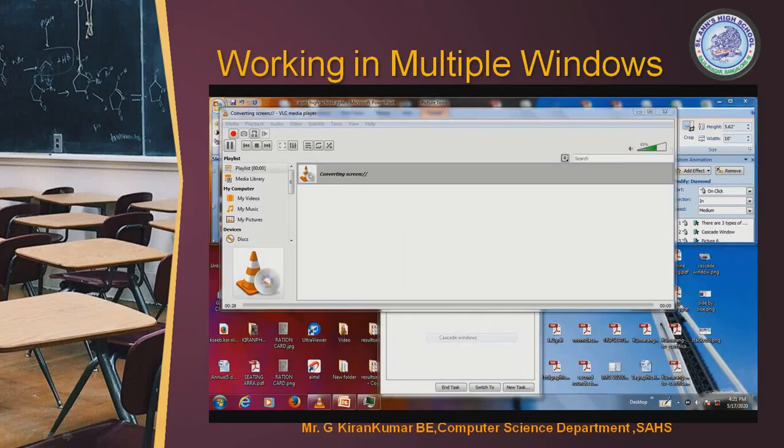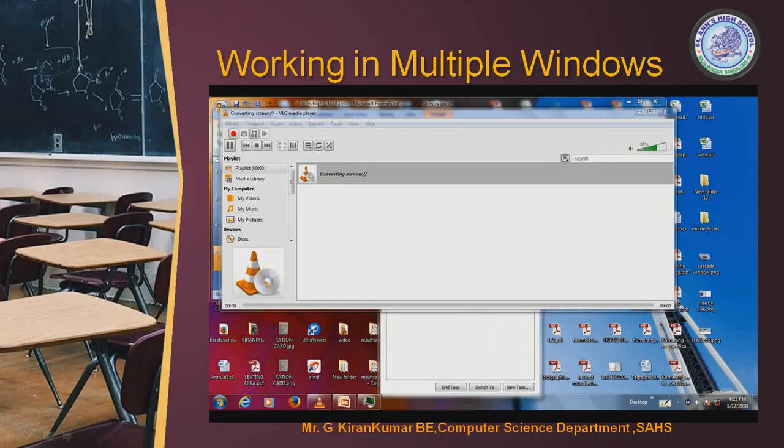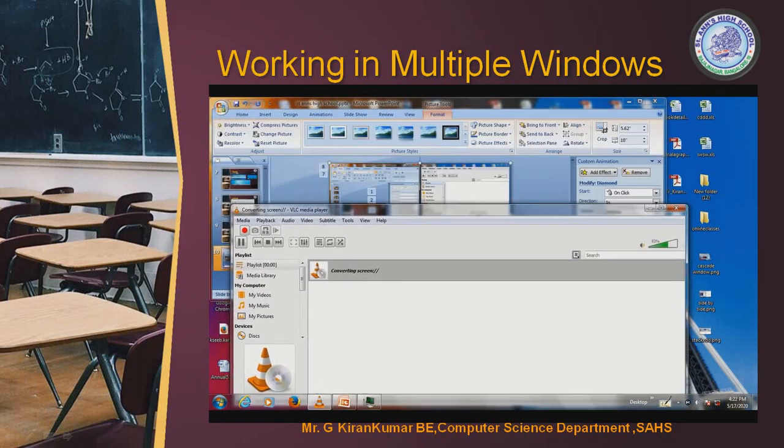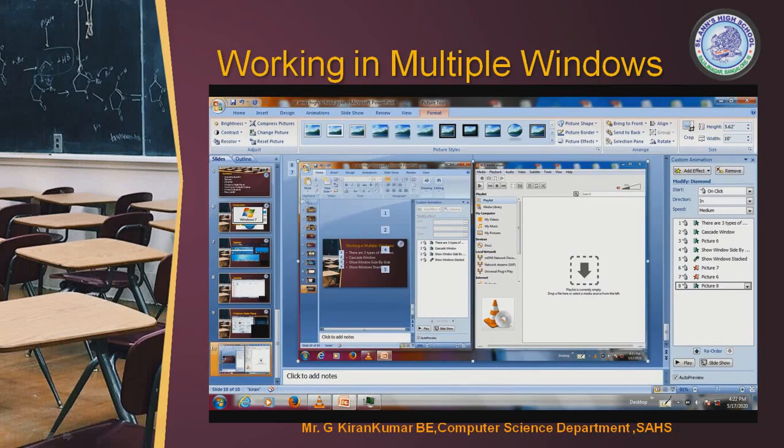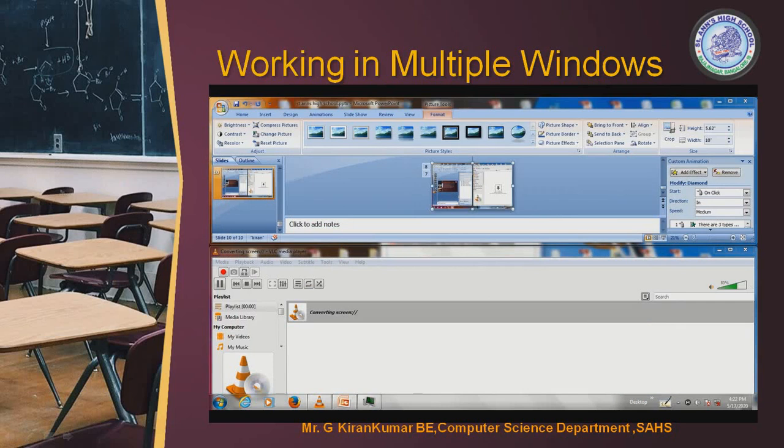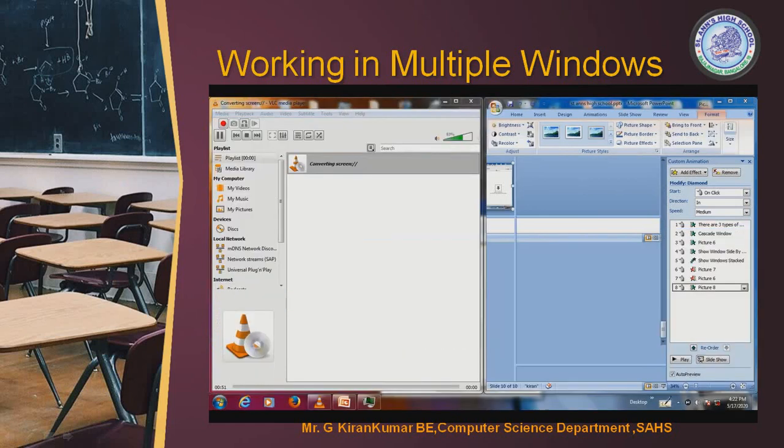Now see, I cascaded the windows. Once I cascaded, I'm getting the slides. Yes or no? Now let me go on. Yes, this is show window stacked. See, one below the other it is. Now this is show window side by side. So this also I have and this also I have. Yes or no? I can undo also.